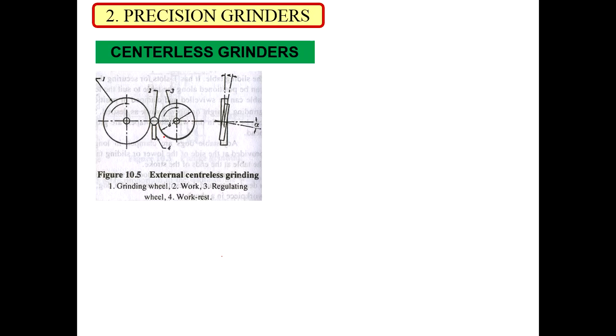Regulating wheel is also called a pressure wheel. Regulating wheel has the same direction of rotation as the grinding wheel. And the feed is given to the workpiece, and as the longitudinal feed is given, the workpiece will be ground between the two. So this one is the grinding wheel and this one is the regulating wheel. And a supporting rest is provided in centerless grinding.